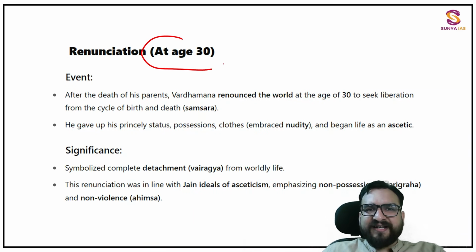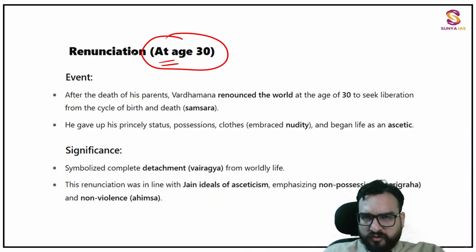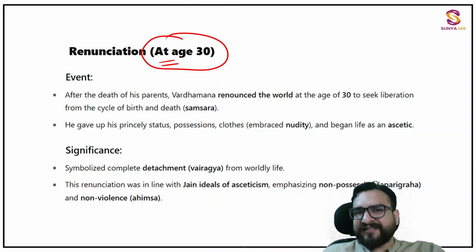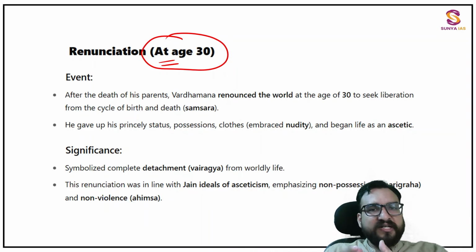Then, at the age of 30, he decided that he would renounce all this worldly life because he was not able to find the truth. He might have seen that all relationships are based on interest, right? So he might not have been able to find the real truth, that our emotions are also interest based. They are not truthful to us. Our emotions, which we see as the ultimate truth, no, our emotions are also interest based. Maybe he found that out, right?